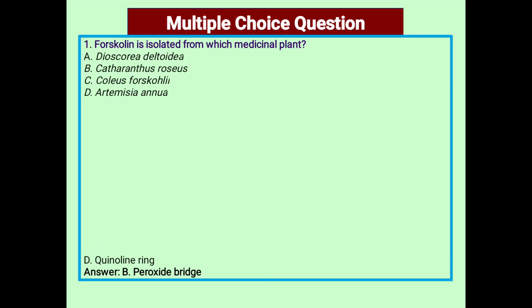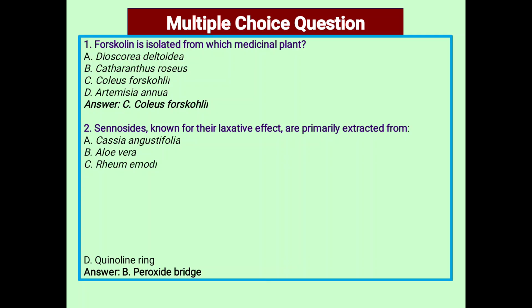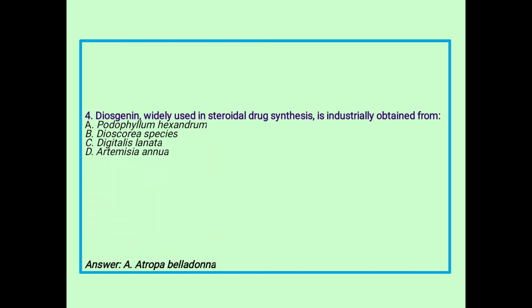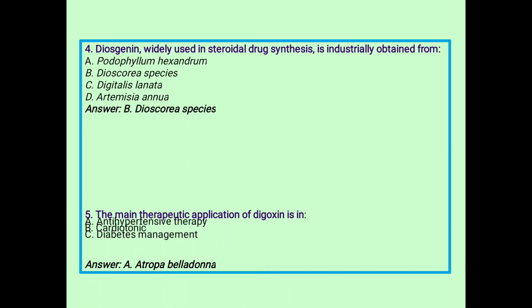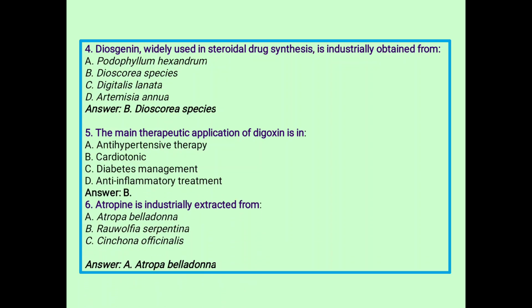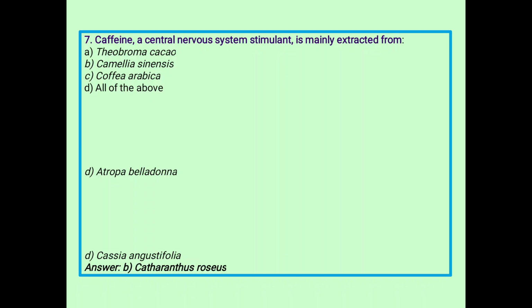Forskolin is isolated from which medicinal plant? Sennosides, known for their laxative effect, are primarily extracted from Cassia angustifolia. Which of the following is a characteristic functional group in artemisinin? Peroxide bridge. Caffeine, a central nervous system stimulant, is mainly extracted from: all of the above.